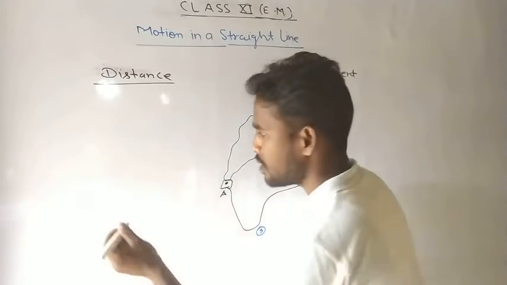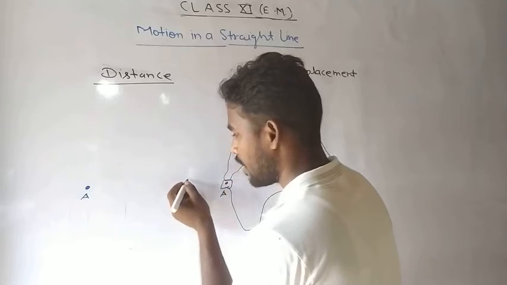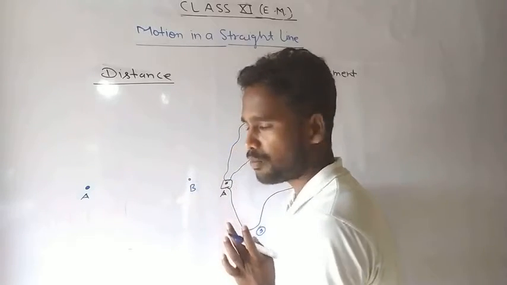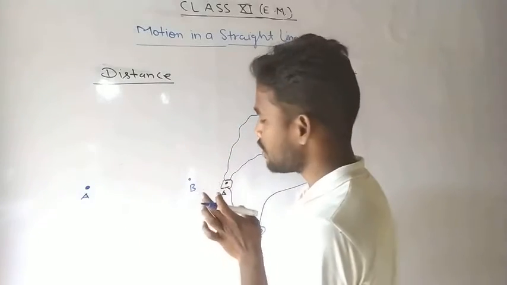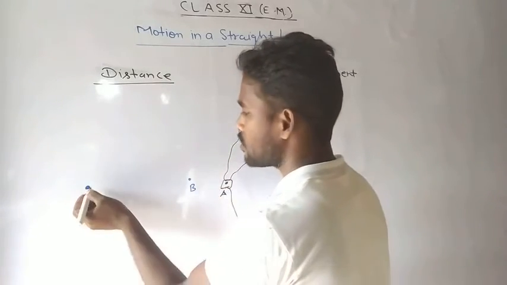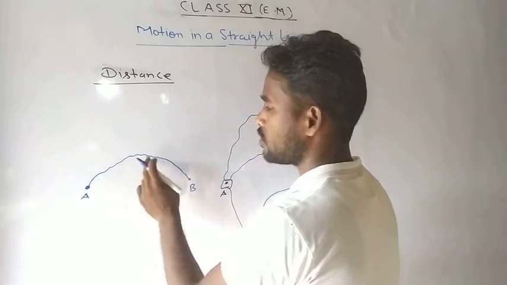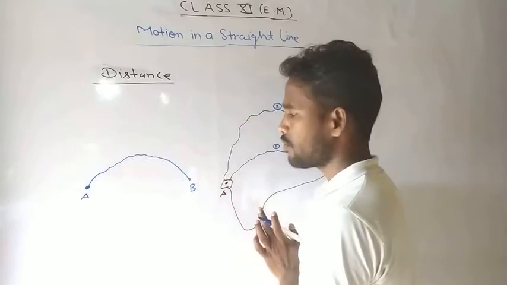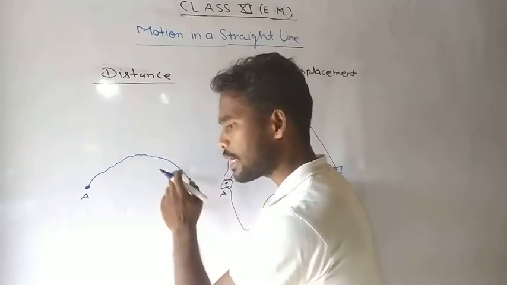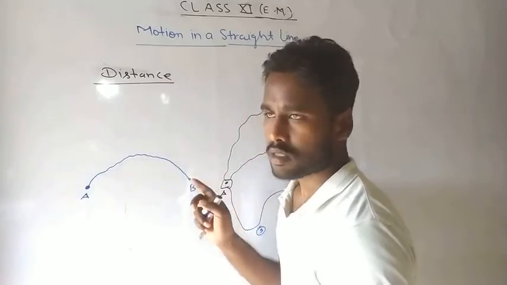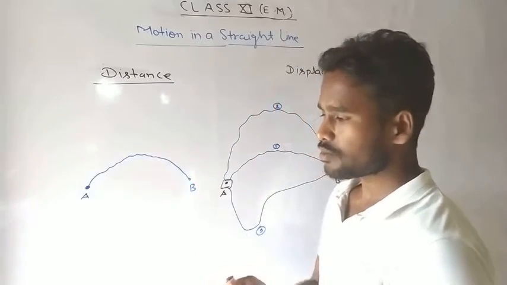If a body starts from position A and has to reach position B, it will start from point A, traverse this route and reach point B. In that condition, the actual length of this path which is covered by an object is known as distance.